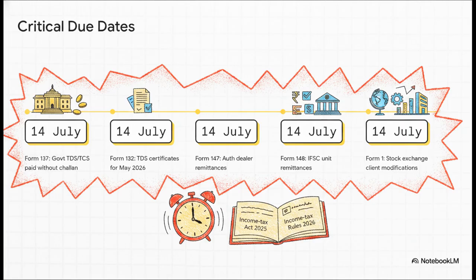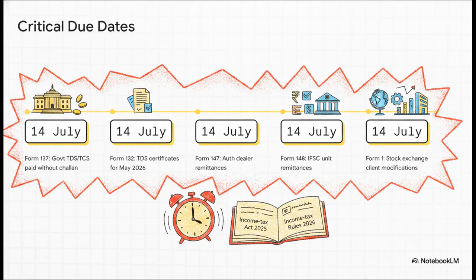Authorized dealers handling remittances have to furnish their quarterly statements using the new Form 147. Similarly, units operating out of an International Financial Services Center, or IFSC, need to submit their quarterly remittance statements on Form 148. And finally, stock exchanges are required to submit Form 1 for transactions where client codes were modified. Every single one of these forms references the new Income Tax Rules 2026 or sections from the 2025 Act. So if your compliance team isn't already prepping for this July 14th traffic jam, it is definitely time to sound the alarm.